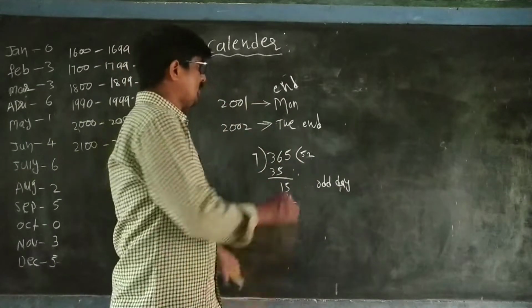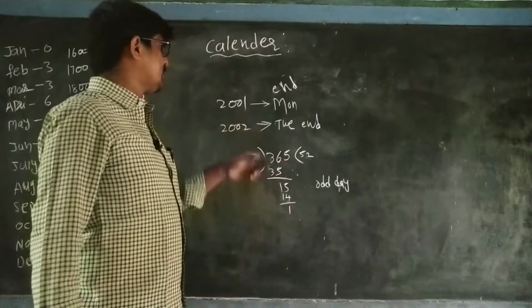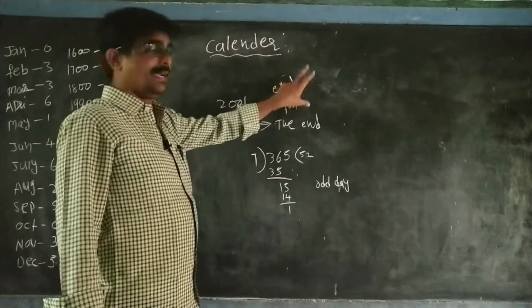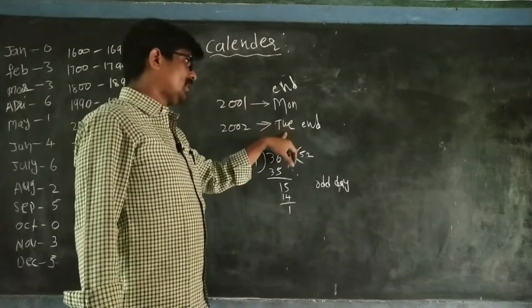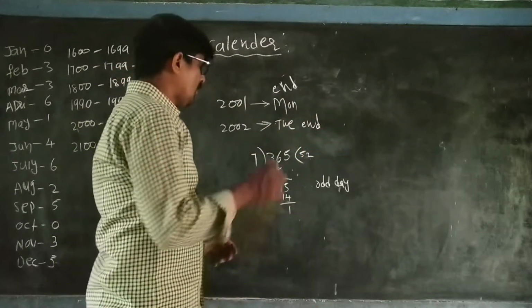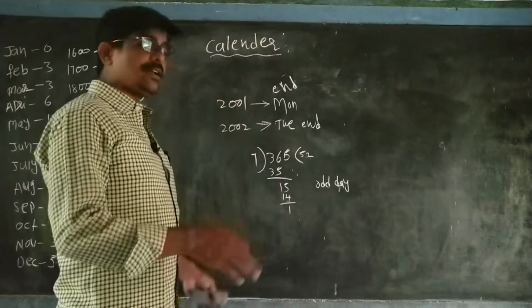That is why Monday is followed by Tuesday. So a year that starts or ends with Monday is followed by a year that starts or ends with Tuesday.